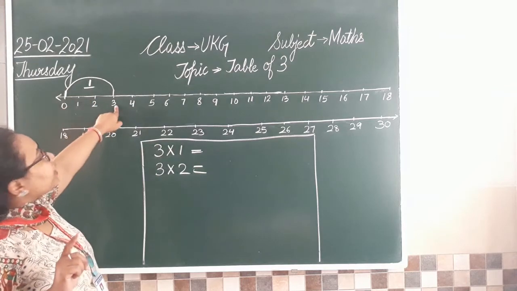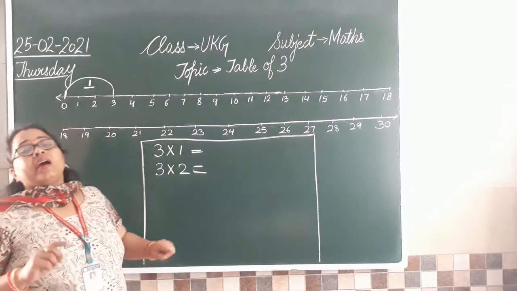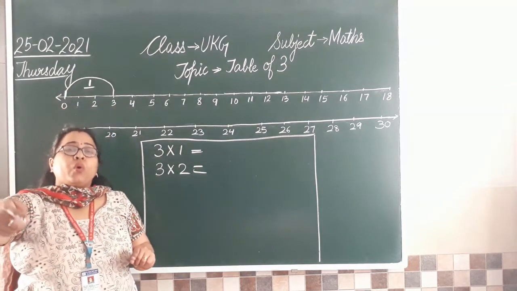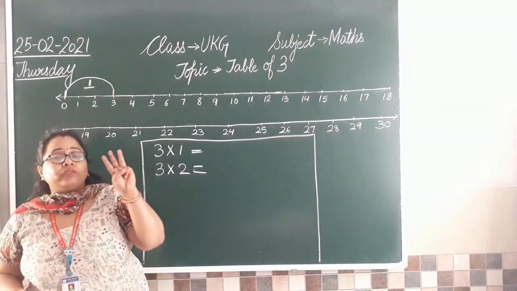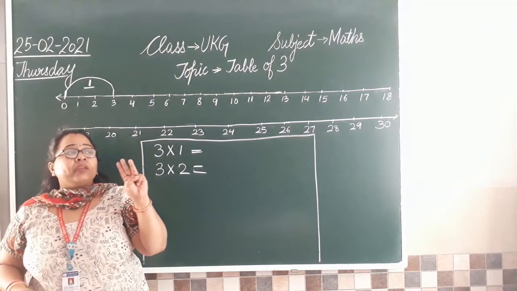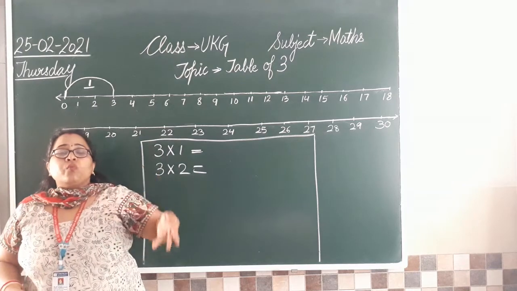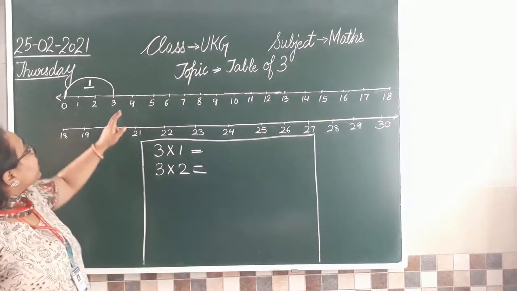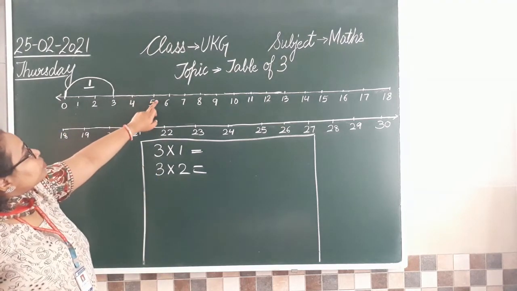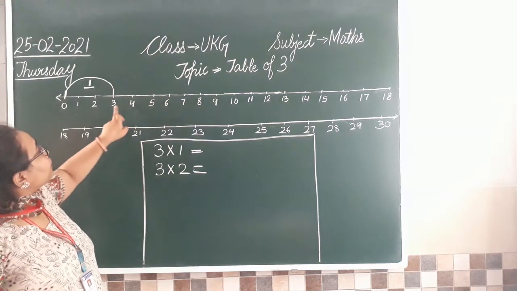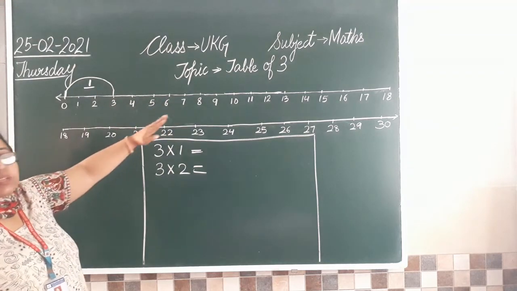Now if you are standing at 3 and I asked you to jump once more, again by 3, count by 3 and jump once more. So let's see, 1, 2, 3. क्योंकि आप 3 पे खड़े हो तो नेक्स्ट नंबर से काउंट करेंगे.